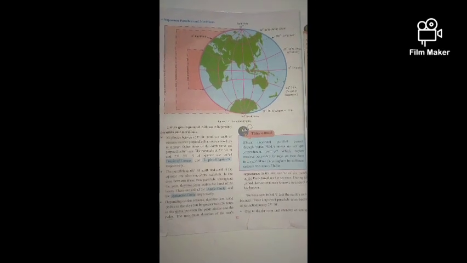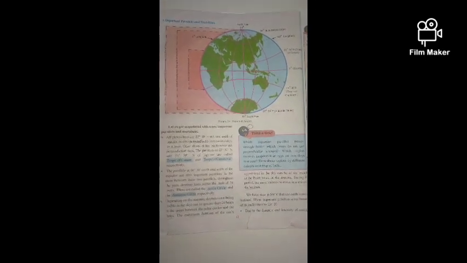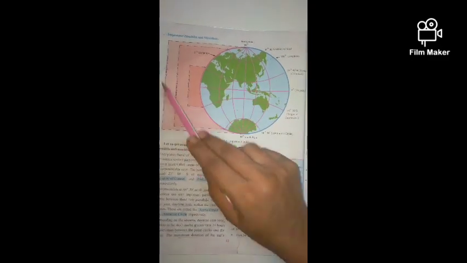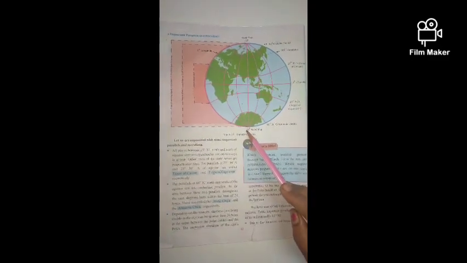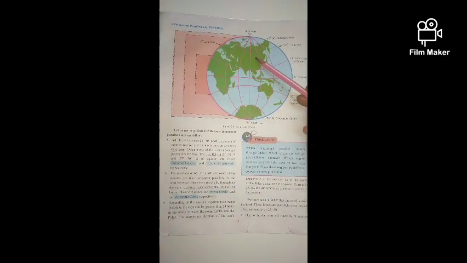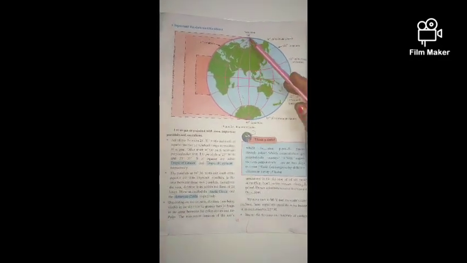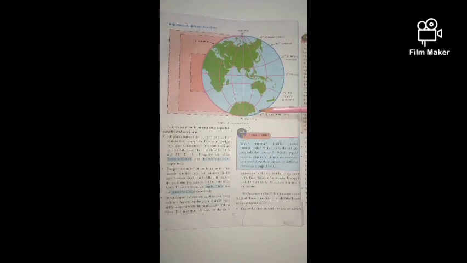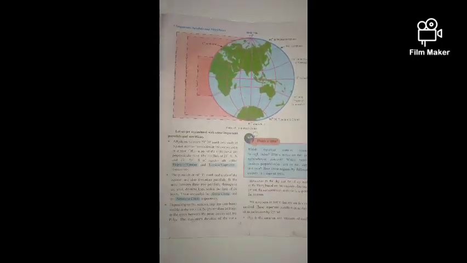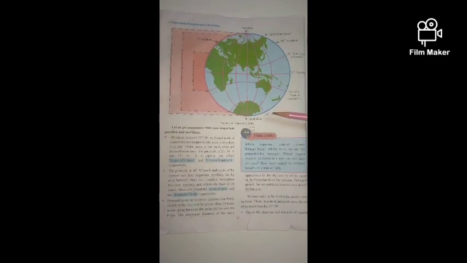Now, depending on the seasons, the daytime, with the sun being visible in the sky, can be greater than 24 hours. At this spot, the sun remains more than 24 hours at the polar circles and the poles. The maximum duration of the sun's appearance in the sky can be 6 months.